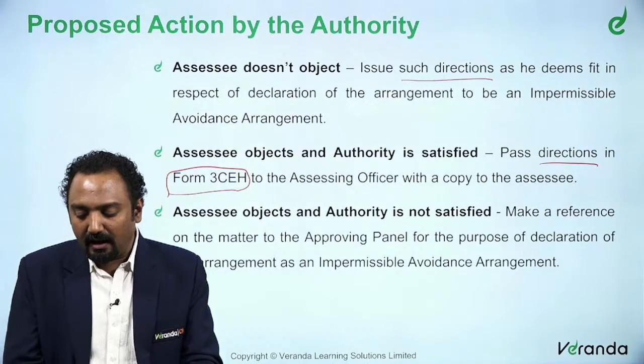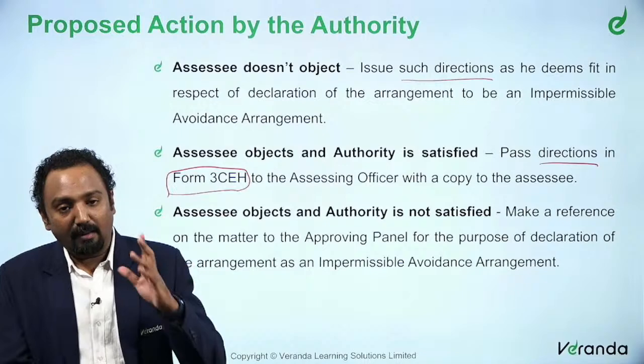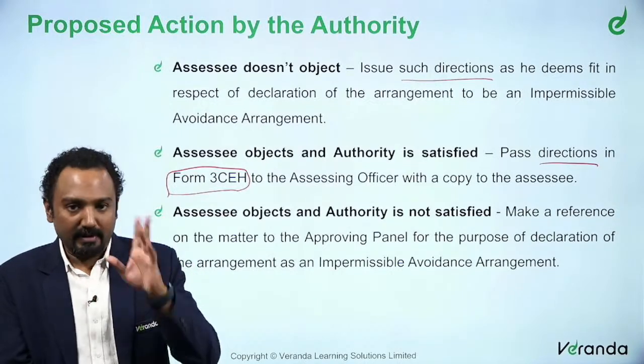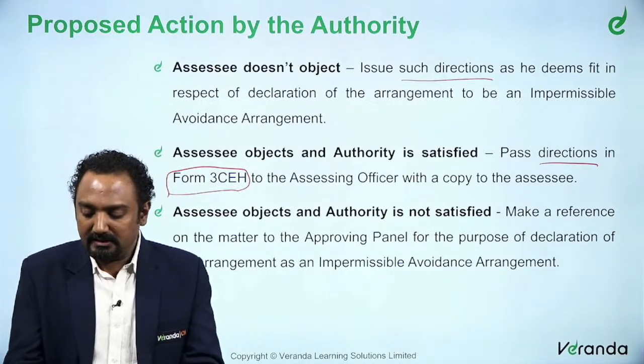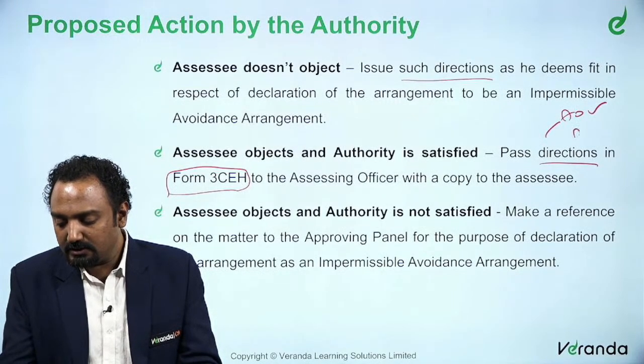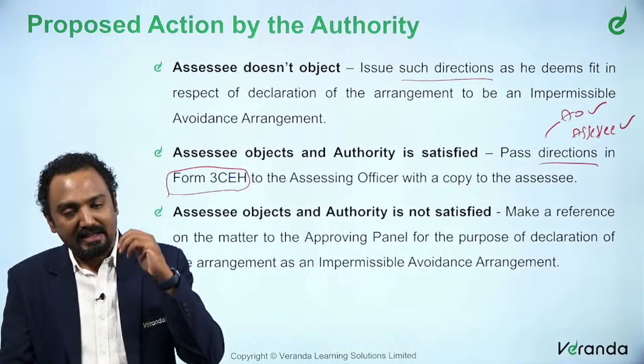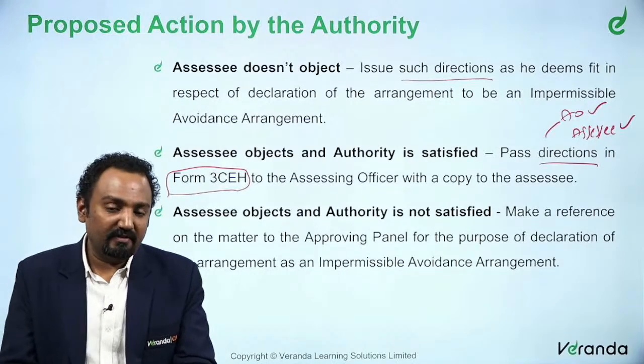If the assessee objects, and the authority accepts the assessee's arguments, and the AO is also okay with that decision, we say it is not an impermissible avoidance arrangement. In form 3CEH, the assessing officer will communicate this to the assessee.